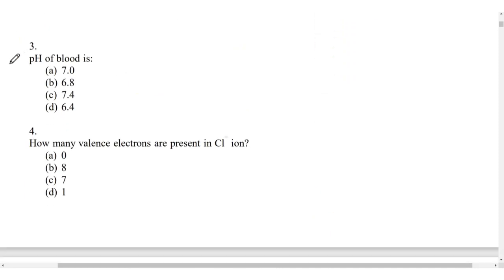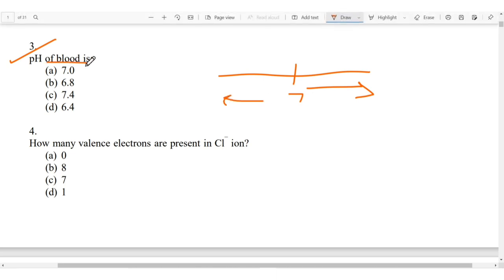Next is the pH of the blood. So if you look at the pH scale, greater than 7 will be basic and less than 7 will be acidic. So our blood is slightly alkaline. So it will be 7.4 instead of 7. Okay, because 7 is for water, which is neutral. So our blood pH is not neutral. It is slightly basic or alkaline.